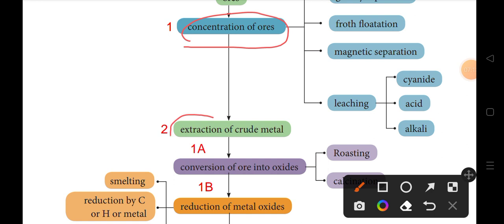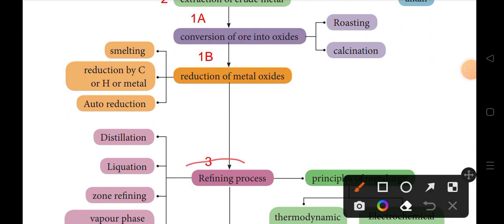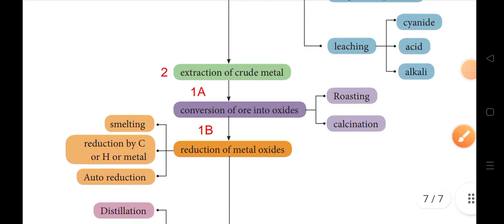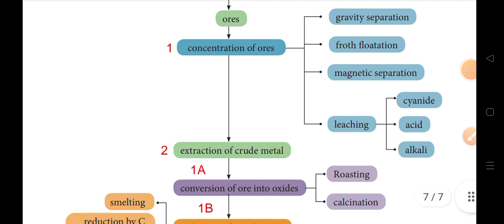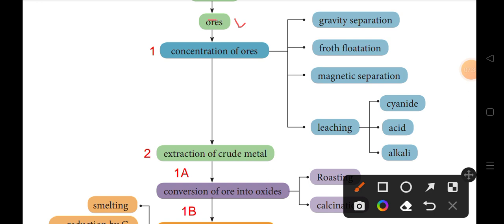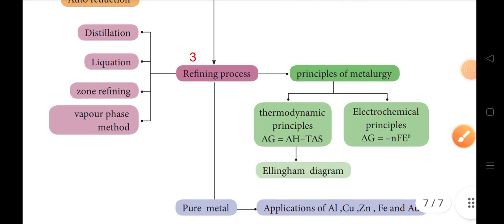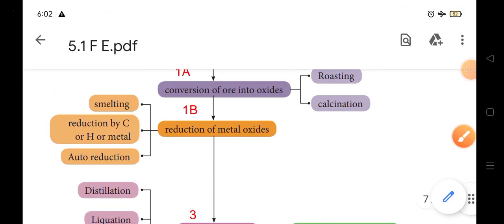Second step, extraction of crude metal. Third step, a refining process. In metallurgy, the main three steps convert the ore into pure metal. In conversion, totally three steps.